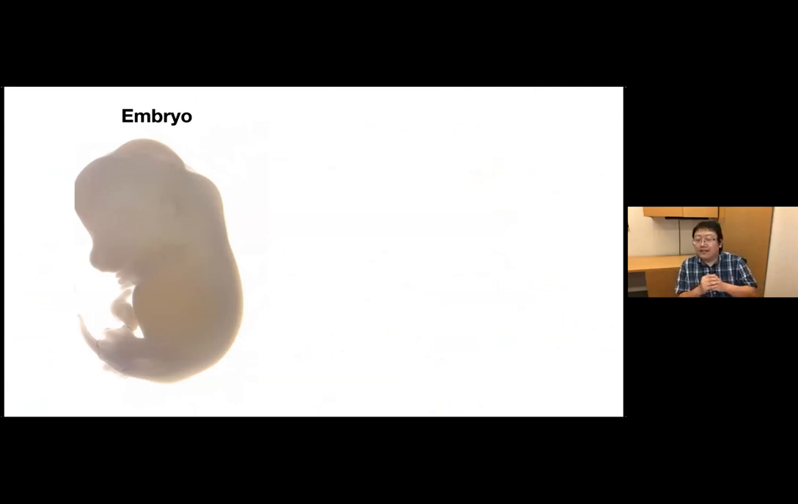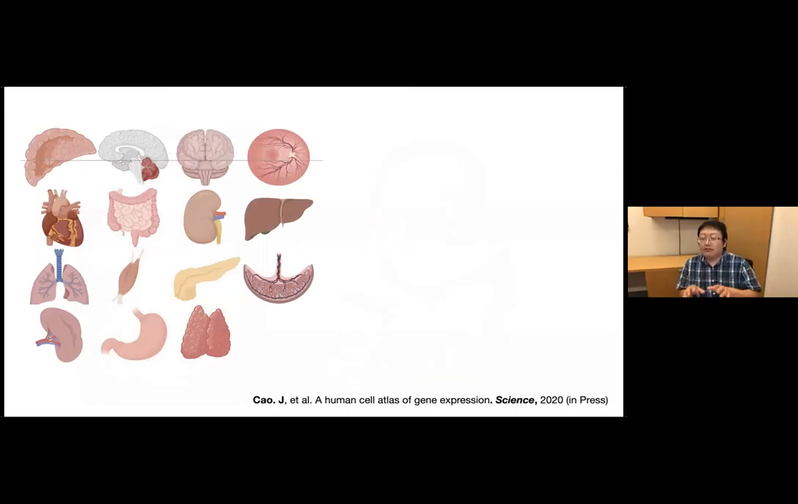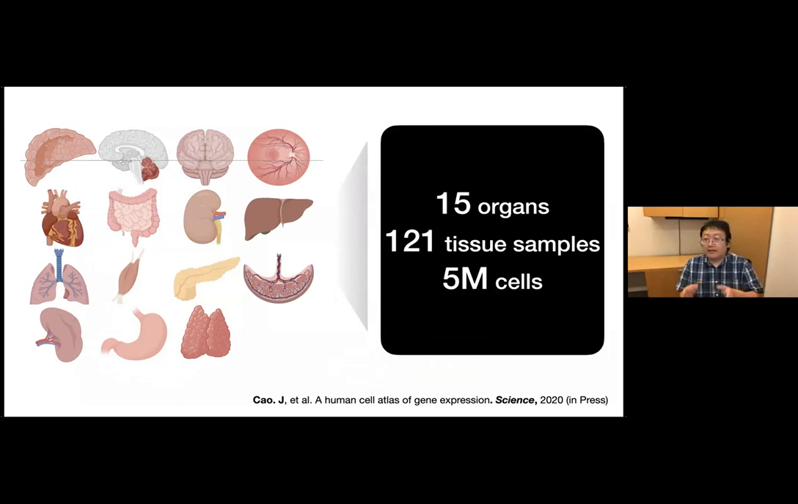And the next question is that after this embryo is generated, how do the cell population dynamics change in later developmental stages, for example, in the fetal stage? To answer this question, here we further improve this strategy so that we can use this to profile the cell population, not just in embryo, but also across different human fetal organs. So here we apply this to over 100 human fetal tissue samples from 15 major organs. And in this project, we sequenced around 5 million cells in total.